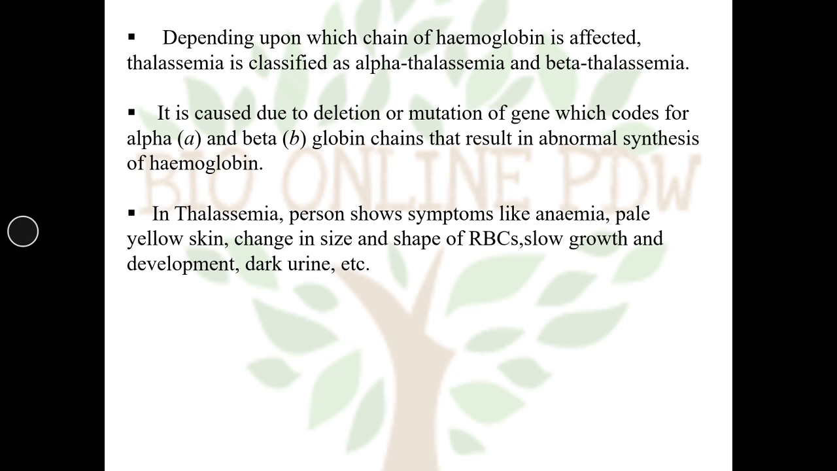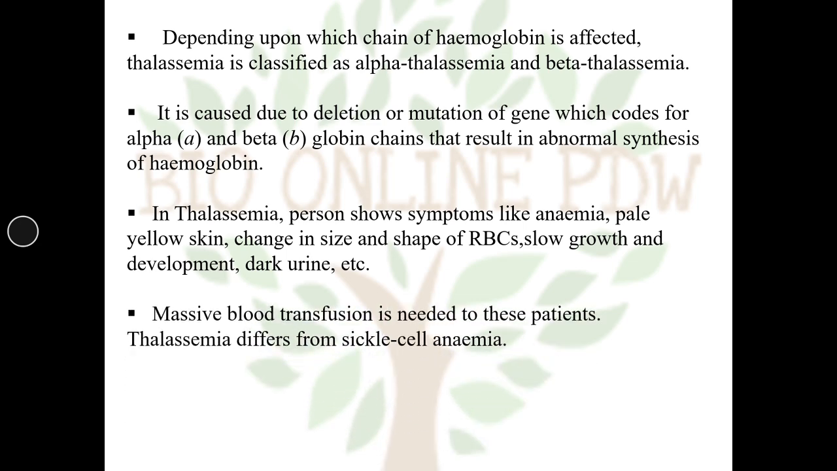In thalassemia, the person shows symptoms like anemia, lack of blood, pale yellow skin, change in the size and shape of RBCs. We just have seen the difference between the shape of RBCs. Then slow growth and development, and dark urine, etc. Massive blood transfusion is needed for these patients.